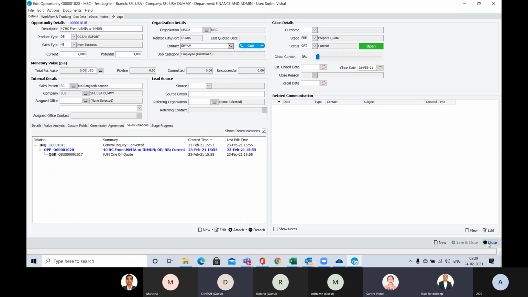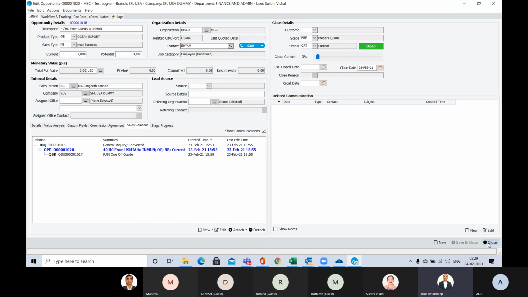So Raja, this module is about the customer CRM module. Until now, what we are talking about is all opportunity management. So the customer profiling, or the customer creation, or defining a customer, for that there is a different module, or how is it? No, I think one section Surbi has left out.